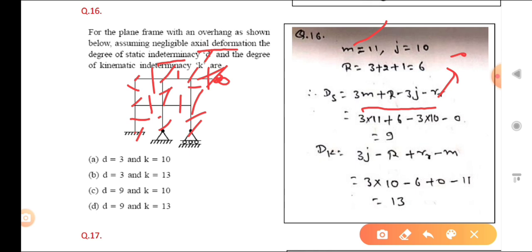Now you can put in all these values. 3 times 11. R: you can see that is a rigid fixed joint, so 3, and that is a hinge, so 2, and that is a roller, so 1. So how much is it? 6. And when you put in all these values, Ds will be 9.